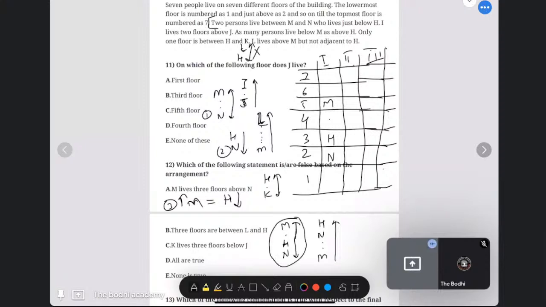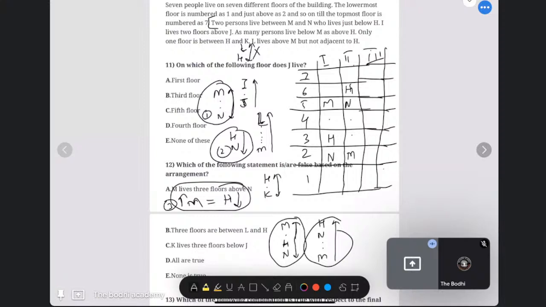Second case: H, N, dot, then M. In that case, what can we do? H I can place here. Then N I can place here. Then 2 gaps, then M. Now see, the number of persons above M is 1, 2, 3, 4, 5, and the number of persons below H is also 1, 2, 3, 4, 5. So this is also done. So we have combined statements number 1, 2, and 3 so that we can minimize the conditions. Once you start combining the statements, your conditions will be reduced.